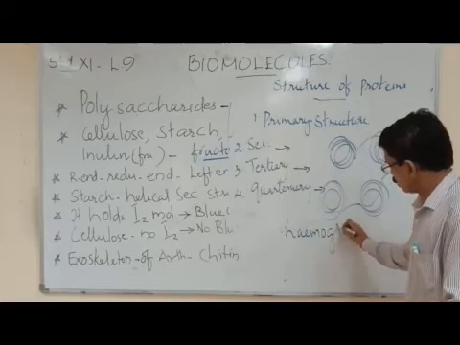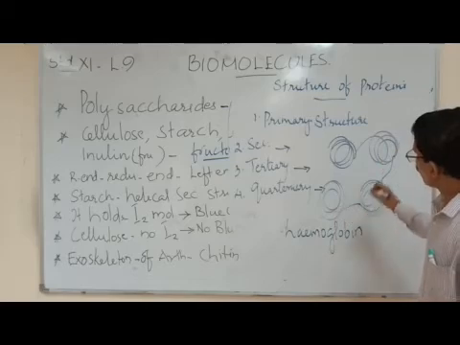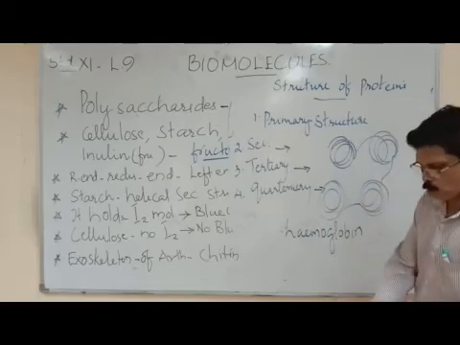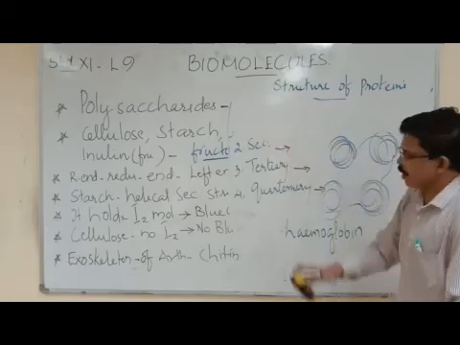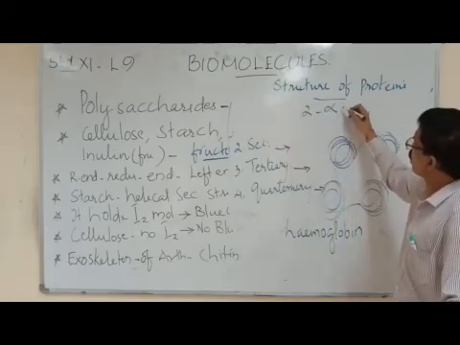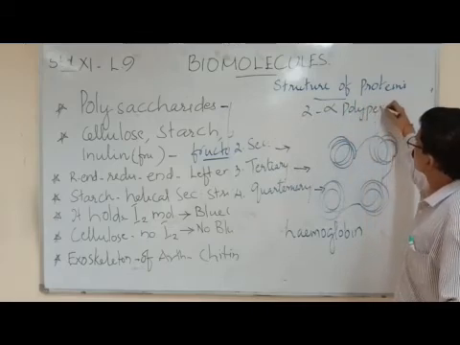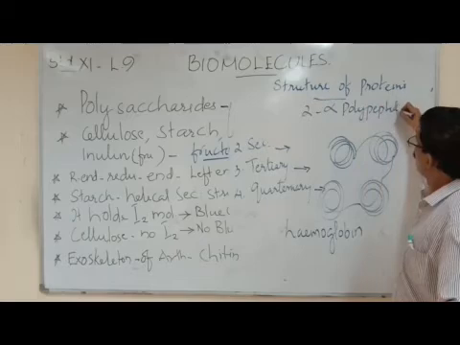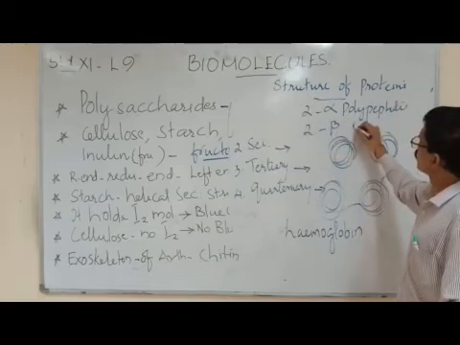Hemoglobin protein consists of 2 alpha polypeptides and 2 beta polypeptides.